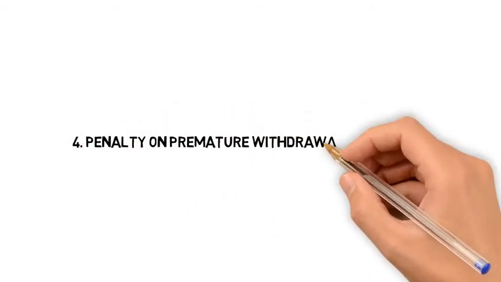4. Penalty on premature withdrawal of deposits. Penalty shall be levied on premature withdrawal of FCNRB deposits: 1. When the depositors return to India for permanent settlement. 2. For conversion of FCNRB deposits into NRE deposits or vice versa. 5. In case of splitting of the amount of term deposit at the request of the claimant, no penalty for premature withdrawal of the term deposit shall be levied if the period and aggregate amount of the deposit do not undergo any change.